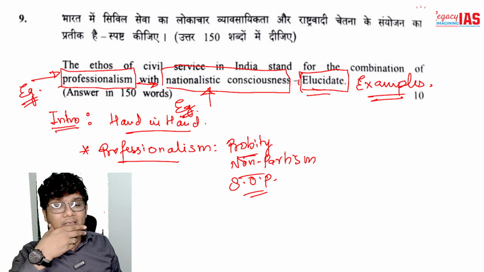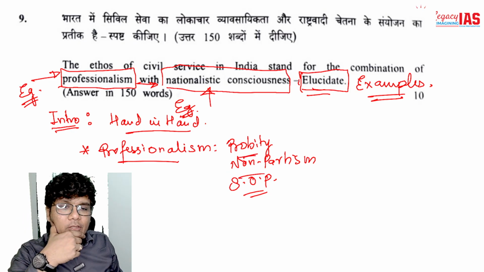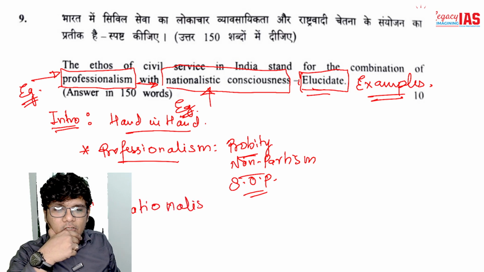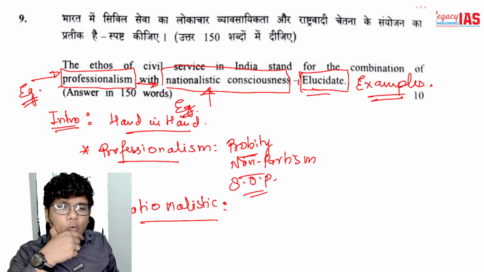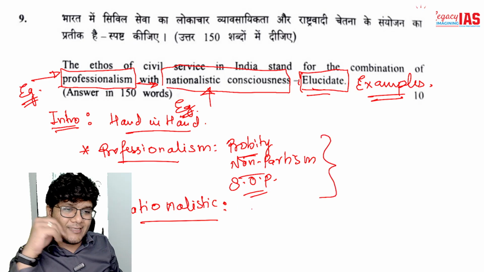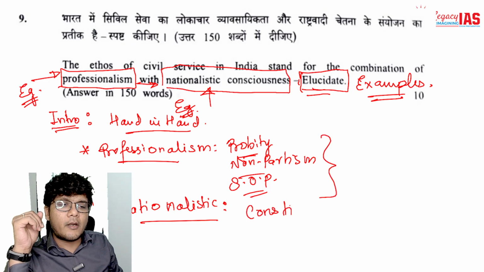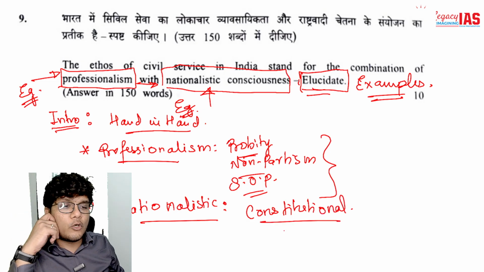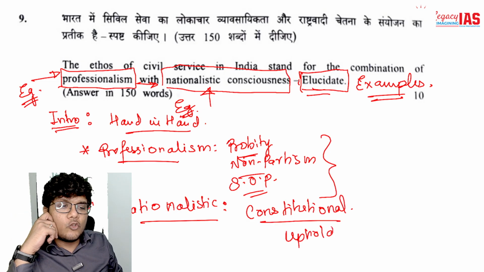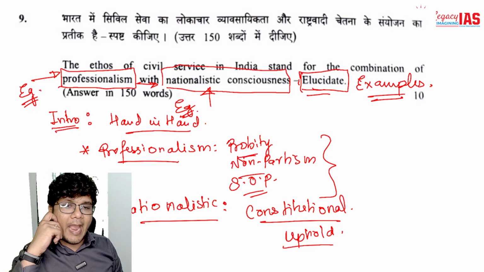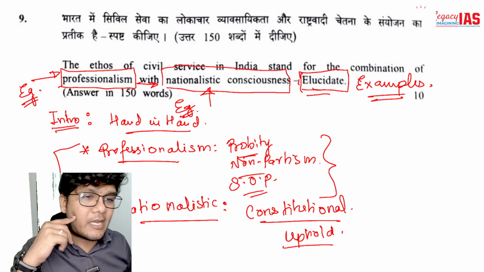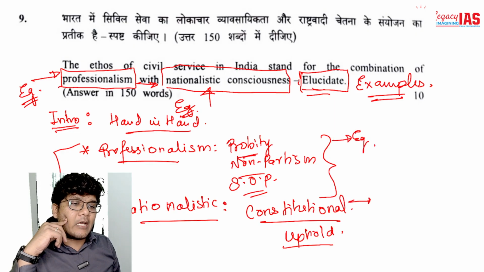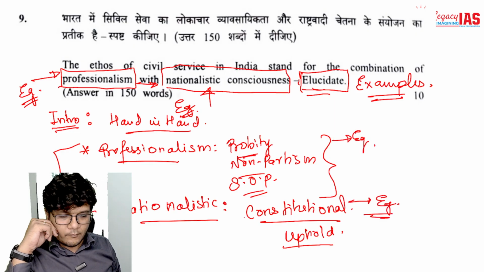So all these things, now this needs to be clubbed with your nationalistic consciousness. Now how do you do that? You ensure that what all you are following over here is in sync with the constitutional requirement. It does not go against the constitutional values. You are going to uphold these values, you are going to give them primacy, and there will be a synergy that will be created with this. Now give one example over here and another example over here, right?